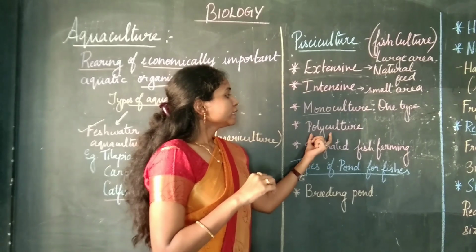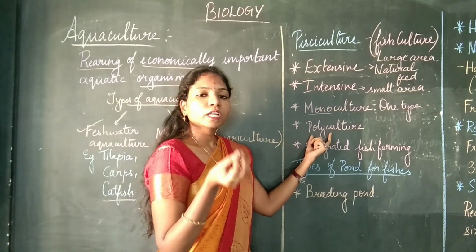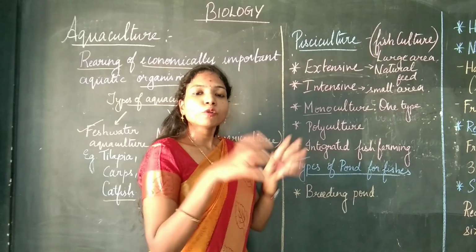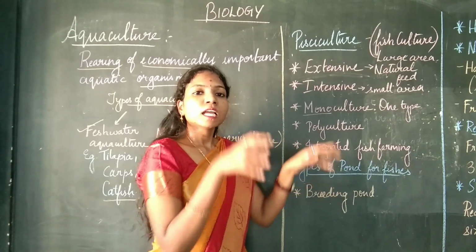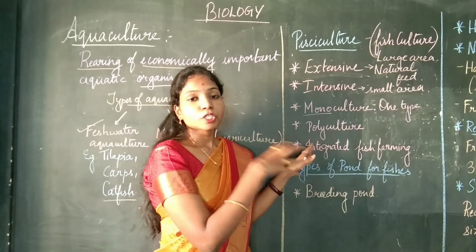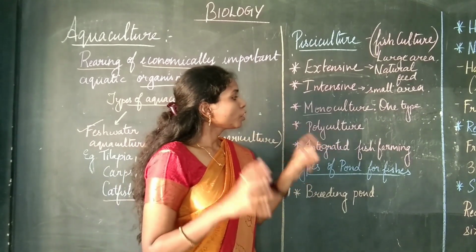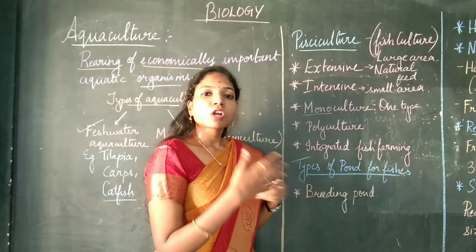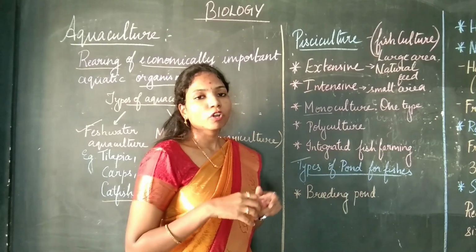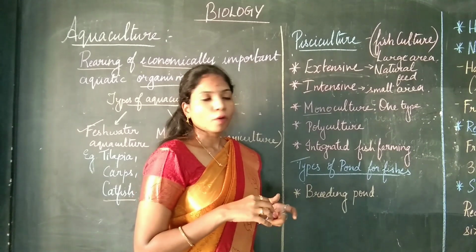Okay, the mode of nutrient which a fish takes has to be different. If two fishes compete for the same nutrient, then the growth of the fishes will be affected. So in polyculture, there must not be much competition between the two types of fishes which are going to be inoculated in that culture pond.